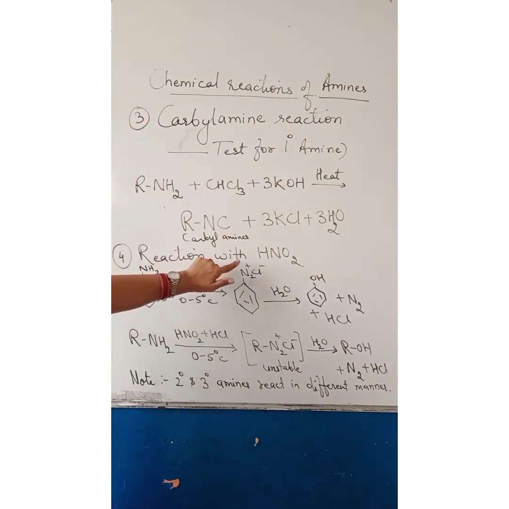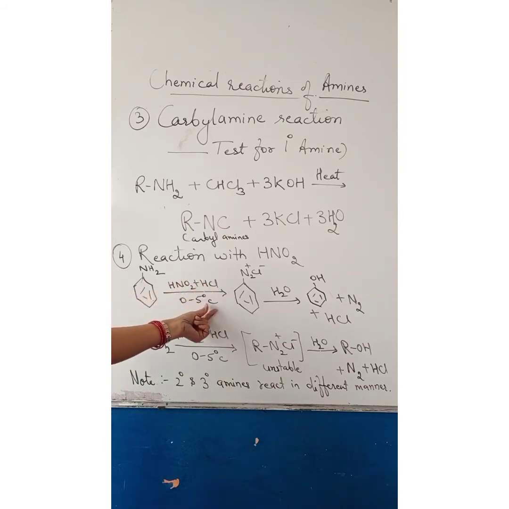Next is reaction with nitrous acid. Aromatic 1 degree amine readily reacts with HNO2 and HCl at 0 to 5 degree Celsius to form stable benzene diazonium salt, which on hydrolysis gives phenol.